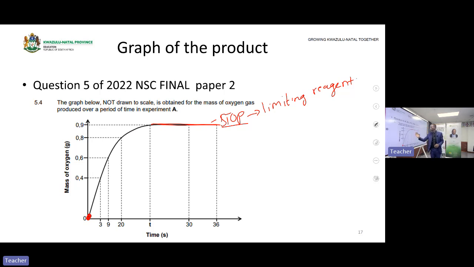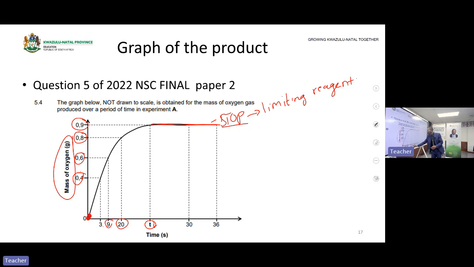Okay, this is the graph for the mass of oxygen. That means in this reaction that was performed, the product expected to be formed was oxygen. Oxygen formed at 3 seconds was 0.4, then at 9 seconds it was 0.6, then at 20 seconds it was 0.8 grams, and at time t seconds it was 0.9.